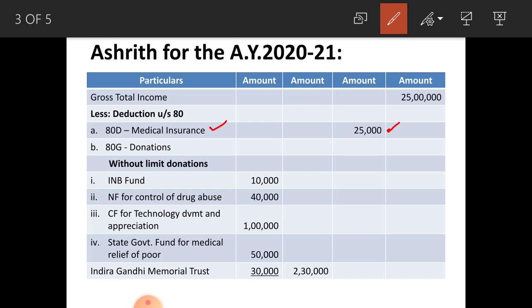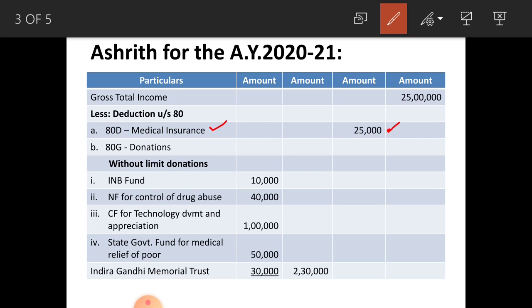Next, 80G donations. First you have to write all donations under without limit. Under this there are 5 donations. First one, Indian Naval Benevolent Fund rupees 10,000, write the amount in the first amount column. Next one, National Fund for Control of Drug Abuse 40,000.